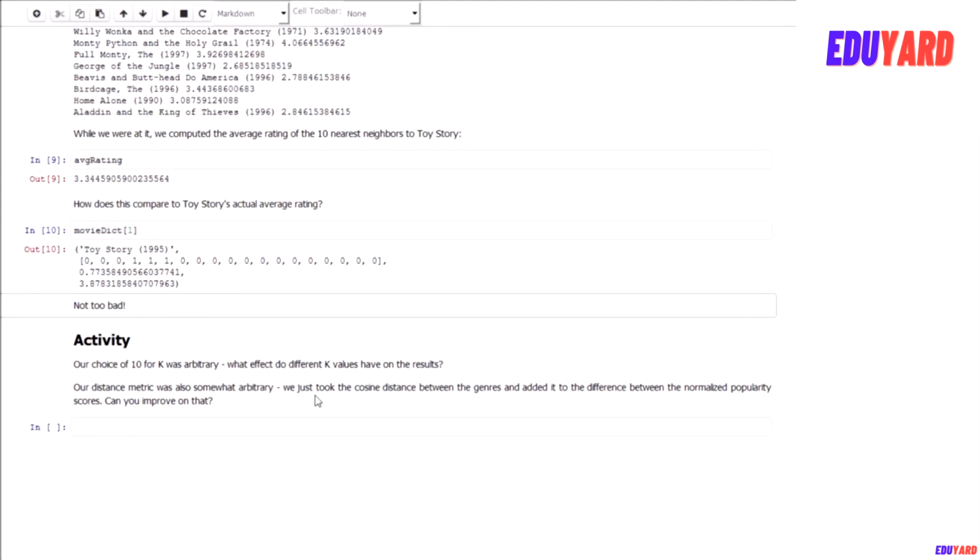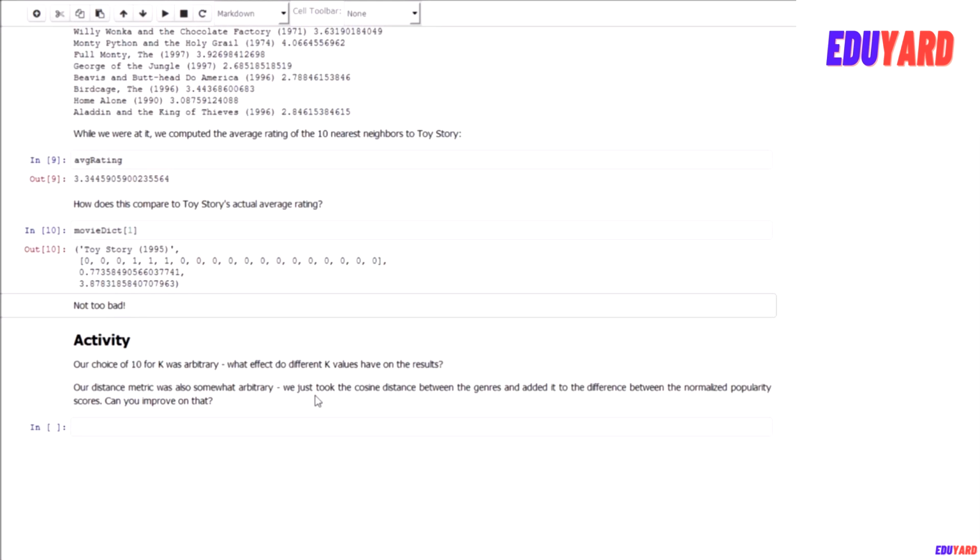Our choice of 10 for K was completely out of thin air. I just made that up. How does this respond to different K values? Do you get a better result with a higher value of K or with a lower one? Does it matter? If you really want to do a more involved exercise, you can actually try to apply train/test to find the value of K that can most optimally predict the rating of the given movie based on KNN.